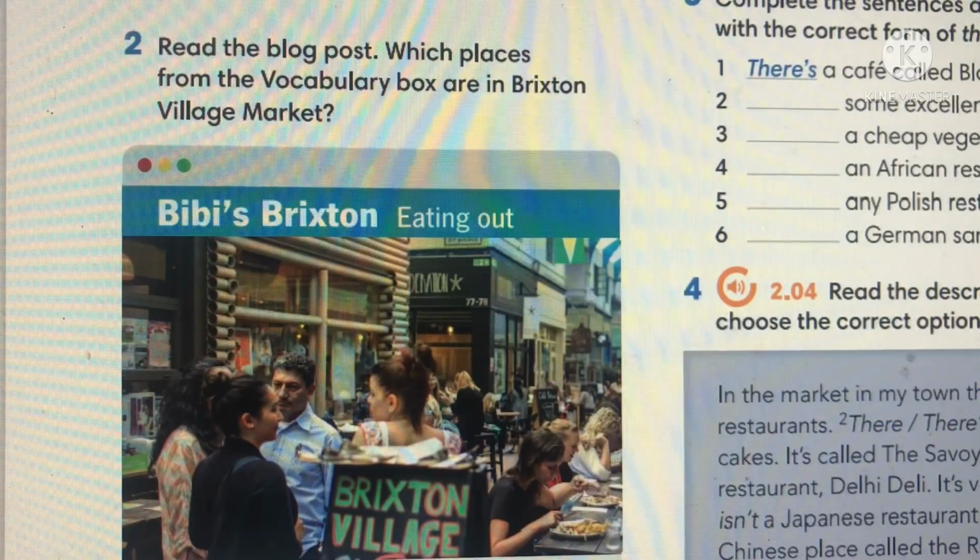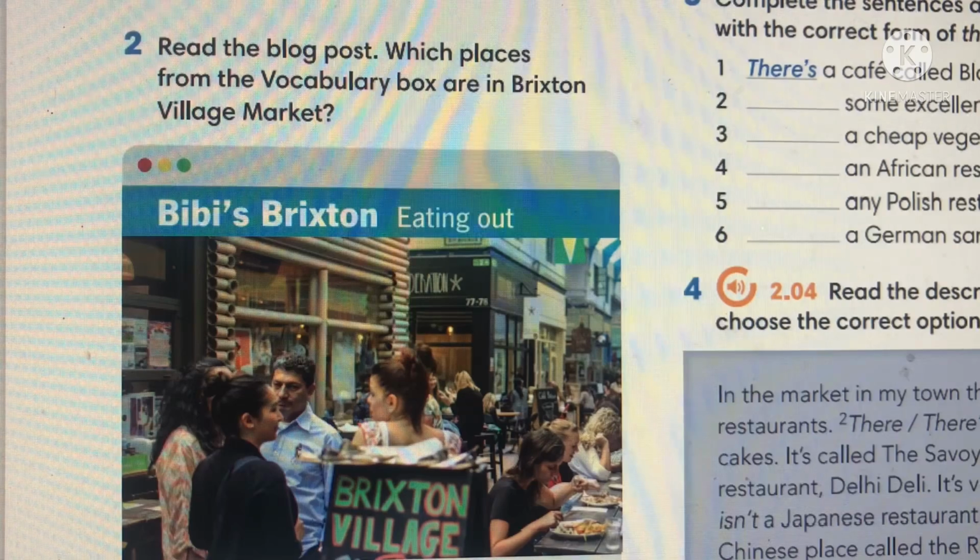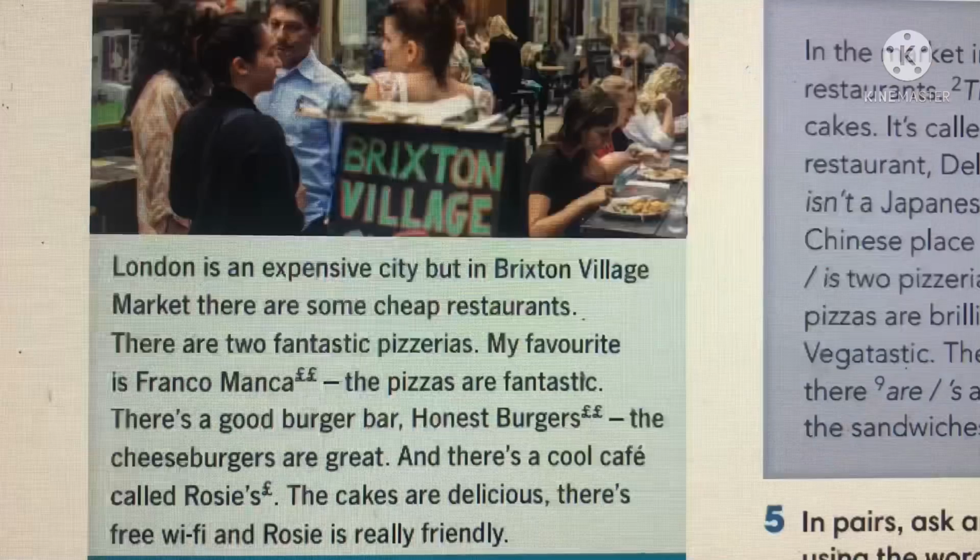In Activity 2, we are going to read the blog post and answer the questions. Which places from the vocabulary box are in Bristol Village Market?